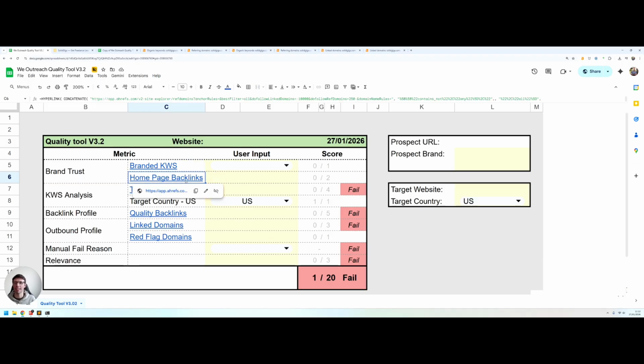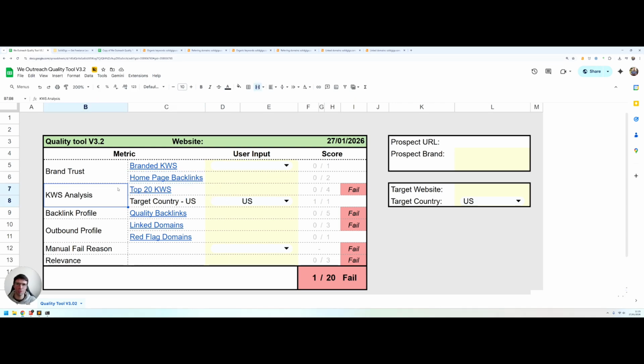The other way that we're looking at this is the backlink profile of the specific homepage. So not the website as a whole, just the backlink profile of the homepage, because we know that Google uses the homepage and the quality of the homepage and the backlink profile of the homepage as a proxy for the website as a whole. So a homepage with a strong backlink profile has good signals for the website as a whole, which is good news for the brand overall and also for any internal page where we might get a backlink from. A strong homepage will transfer some of those benefits to the internal page, which transfers to the backlink that we build.